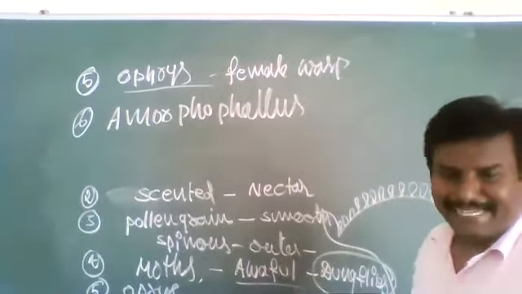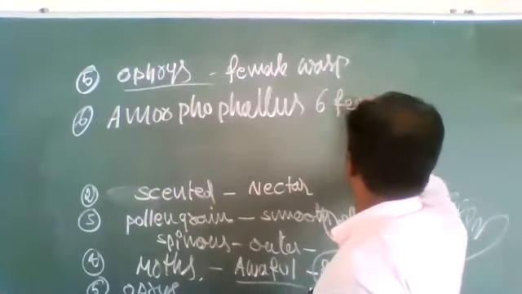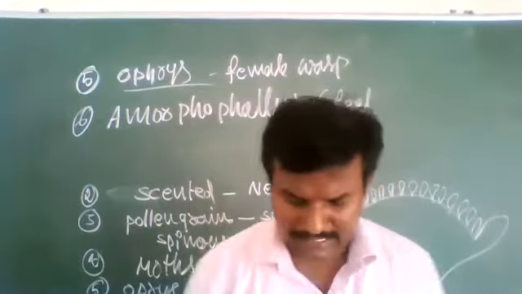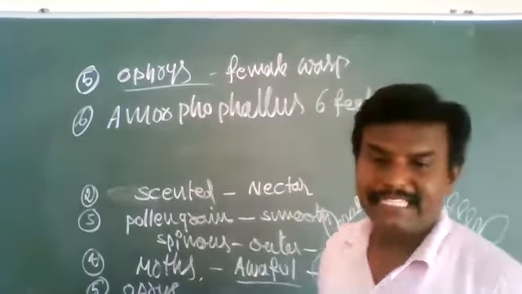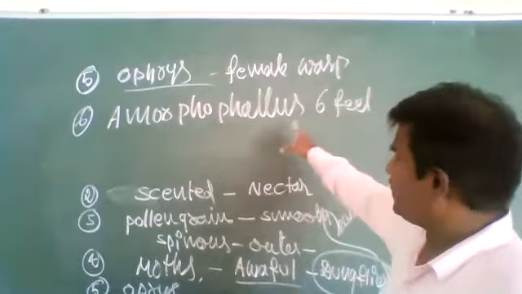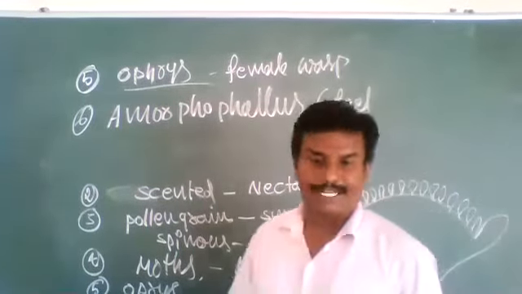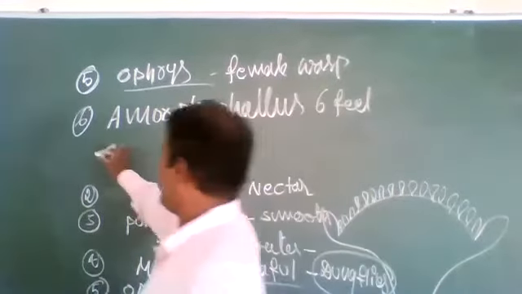Some flowers, such as Amorphophallus, the tallest flower, about 6 feet long, provide suitable space for insects to lay eggs. So generally insects visit this flower to lay eggs. In the meanwhile, the flower gets pollinated. This is one kind of modification.